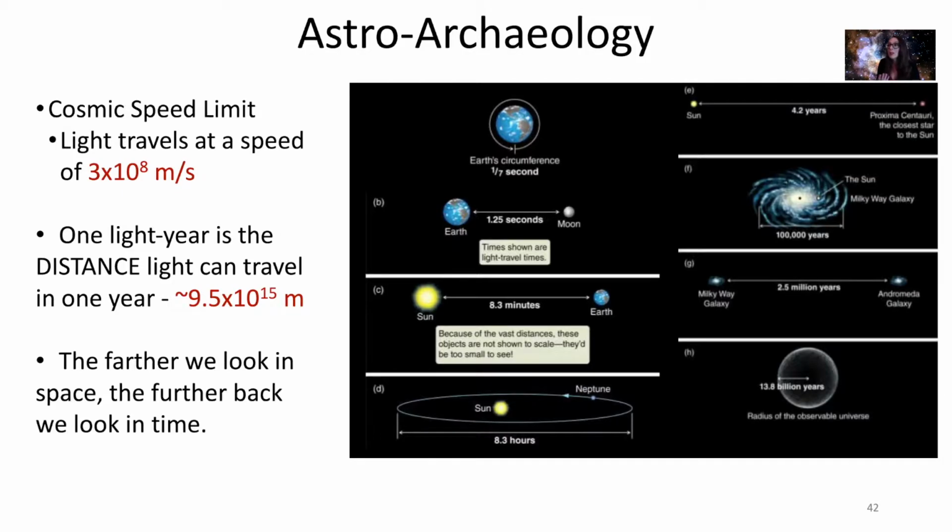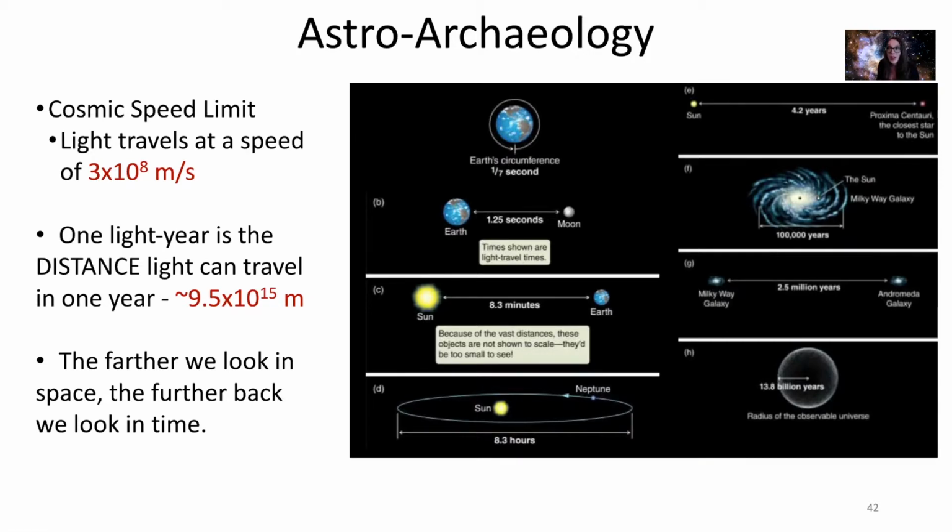The vast size of our universe and the fact that light has a speed limit, a special speed at which it can travel, means that every time we look at a very distant object, we're actually looking at that object in the past because it takes light so long to leave from that object to get to us. Now, the speed at which light can travel, we know to be 3 × 10⁸ meters per second.